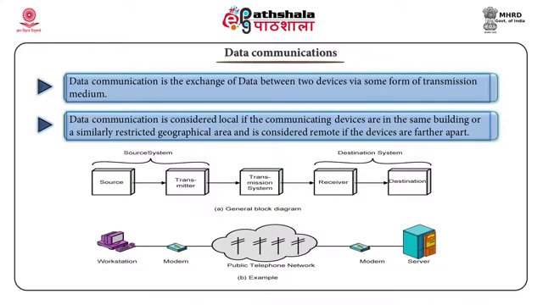When we communicate, we are sharing information. This information can be to local or to remote areas between individuals. Local communication usually covers face to face, while remote communication takes place over a distance. Data communication is the exchange of data between two devices via some form of transmission media. Data communication is considered local if the communicating devices are in the same building or a similarly restricted geographical area, and is considered remote if the devices are far apart.